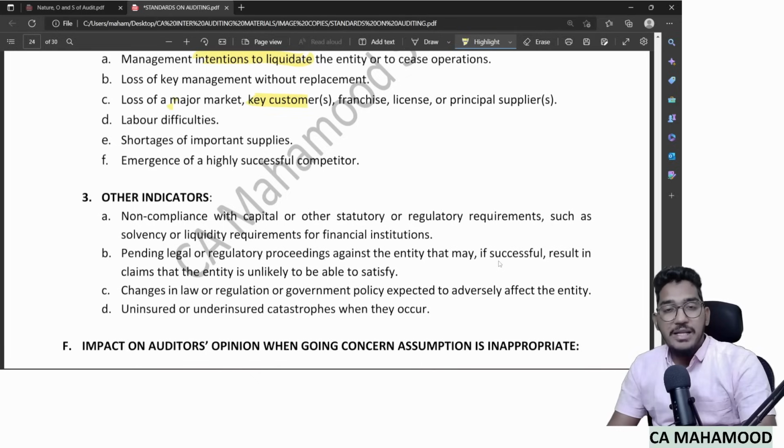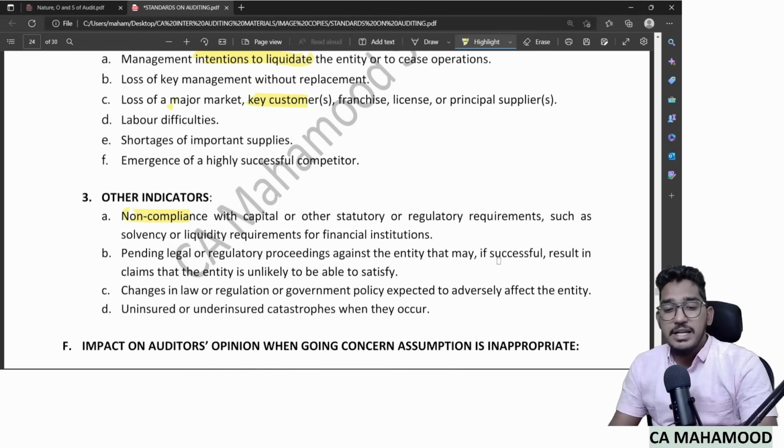Like banks are required to comply with the CRR and SLR ratios. What will happen if they don't comply? RBI will pass an order to close the bank. So when you came to know your client did not comply with statutory requirements, will that create a doubt regarding going concern or not? Yes.